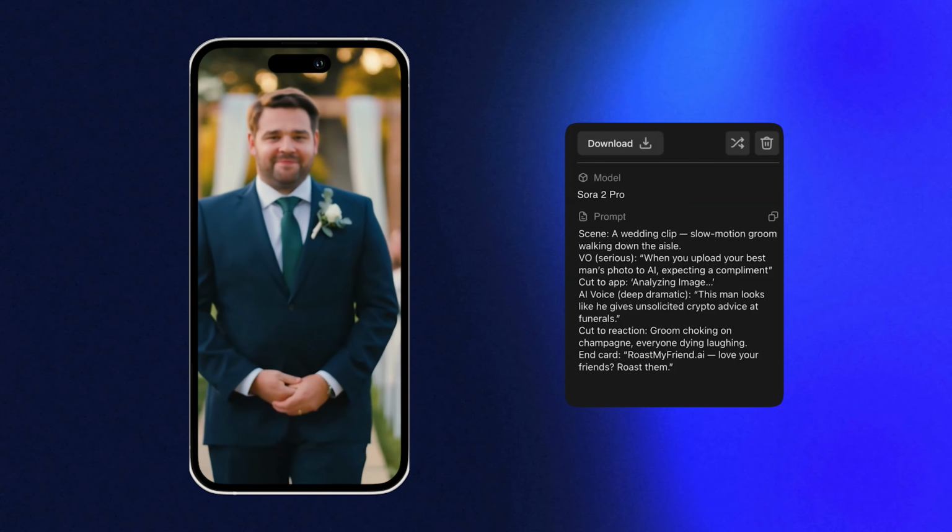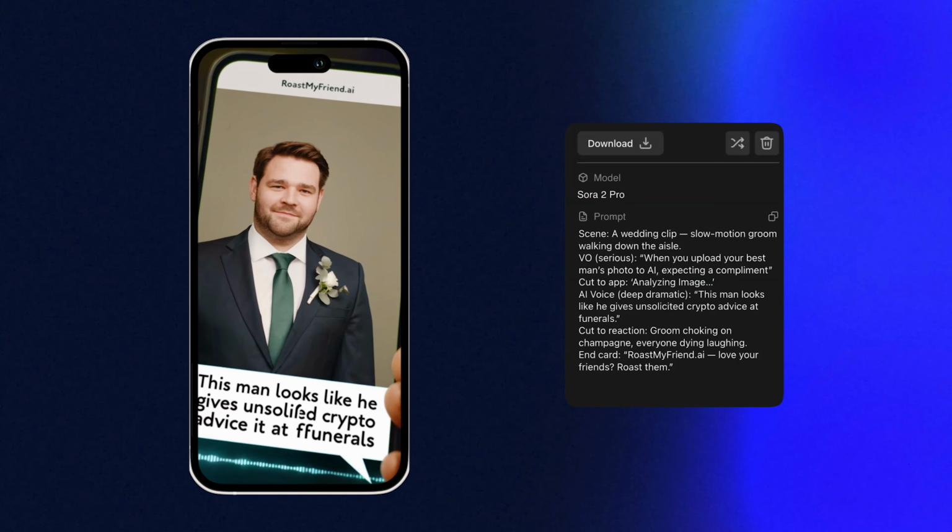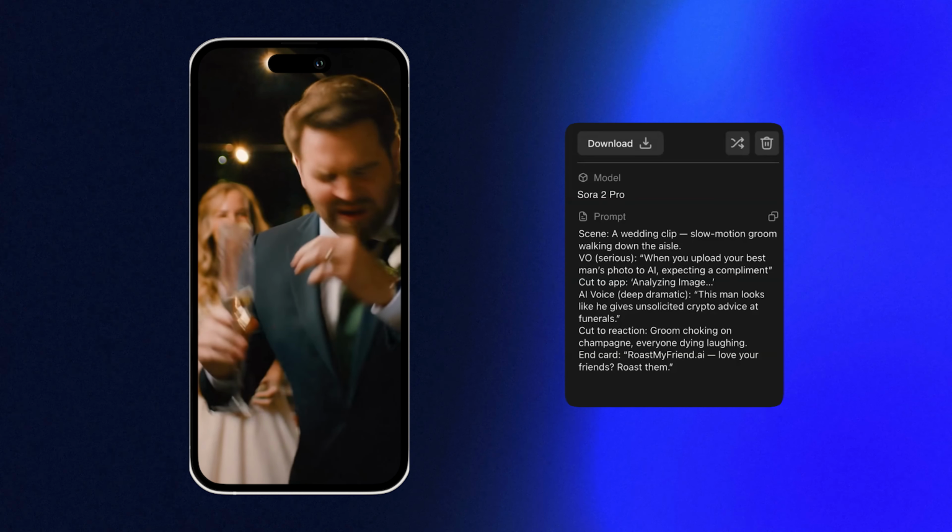You upload your best man's photo to AI, expecting a compliment. This man looks like he gives unsolicited crypto advice at funerals.